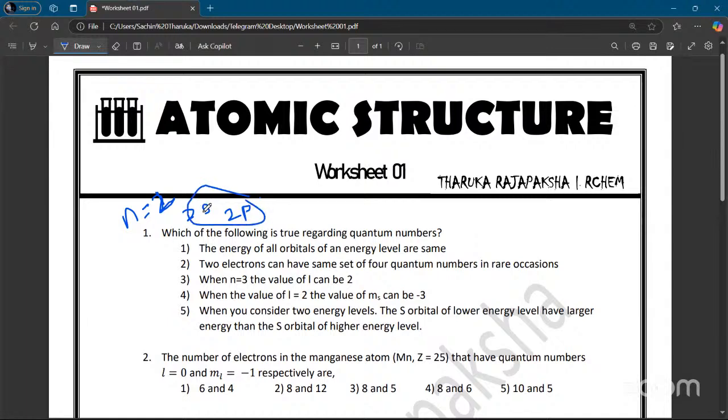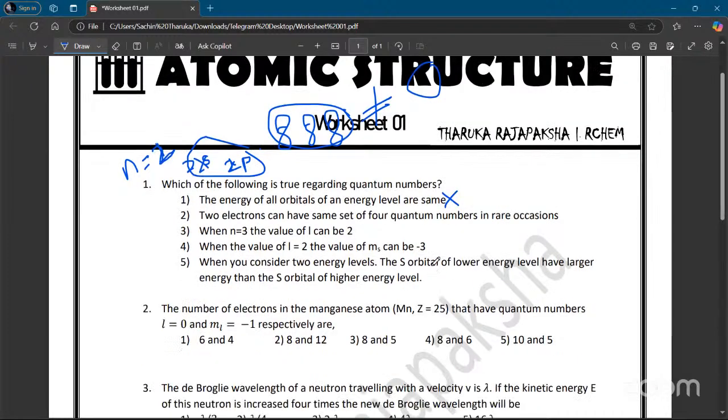This one is not equal to this one, the energies are different. If you take 2p orbitals, there are 3 orbitals. In those 3 orbitals, the energies are equal, but this is not equal to the s orbital. Now the s orbital is a sphere, and you know that. So the first statement is wrong.